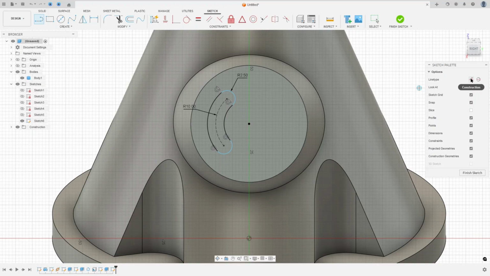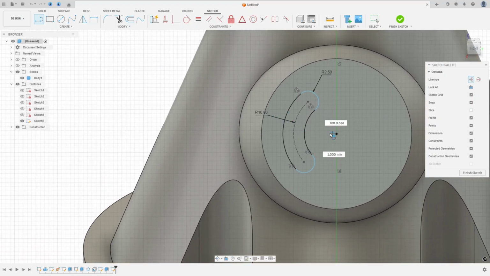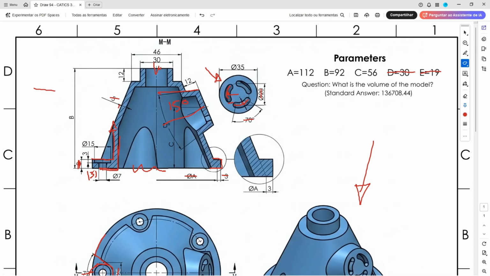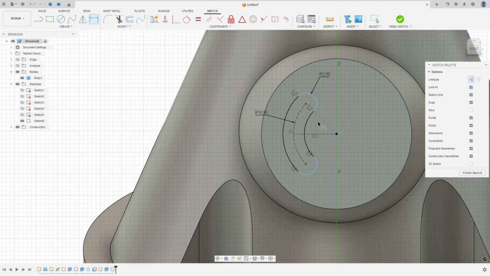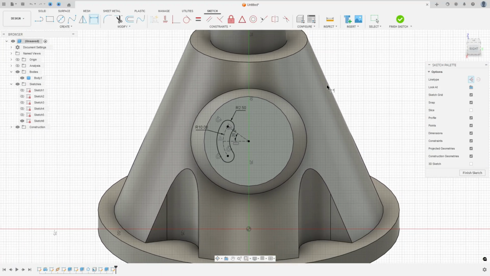And select a line, a construction line. Make a line from the center point to the center of this slot. Make this line a vertical line. And create another line here to put the angle. So the angle here is 70 degrees. So here we use the 70 over 2. It will be 35 degrees.